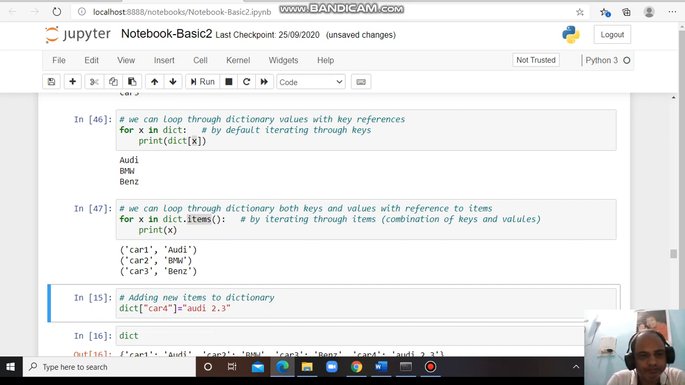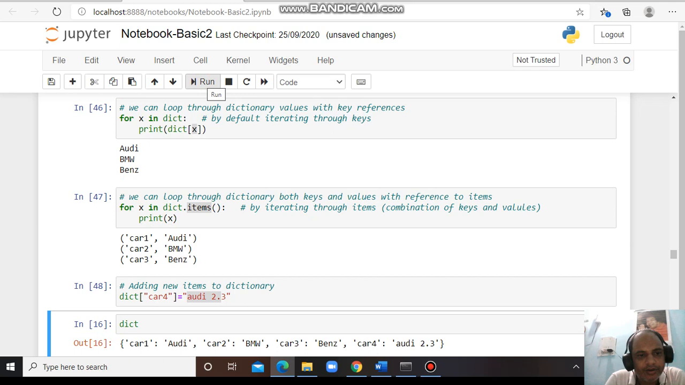Okay, now how to add a new item to the dictionary. For that I have to create another dictionary and mention the keyword. What is the key I want to assign the value to? I have mentioned car 3 because car 3 already exists as a key. The next key I want to mention is car 4 and I want to assign the value Audi 2.3.